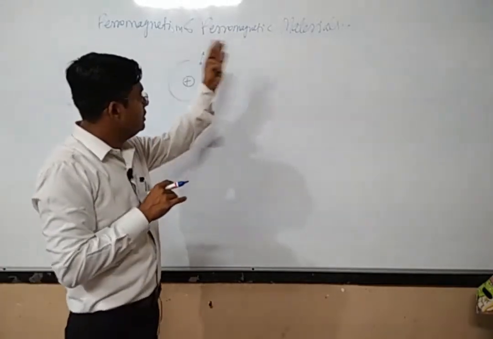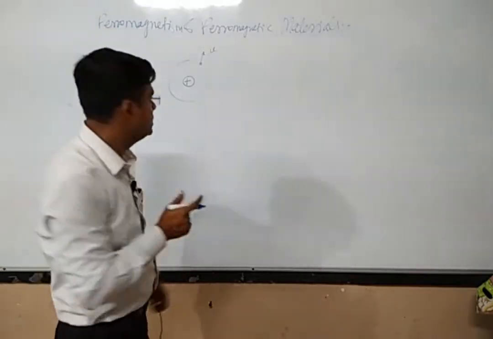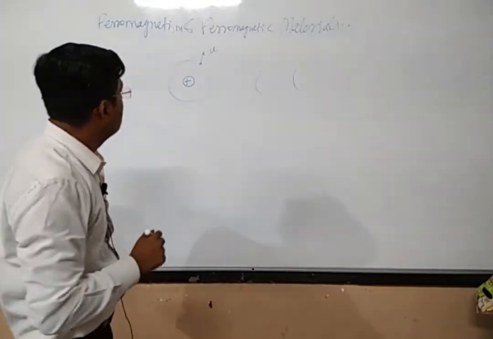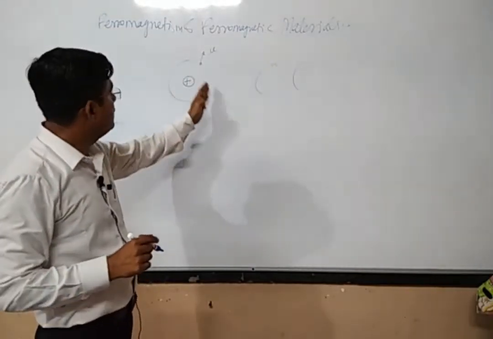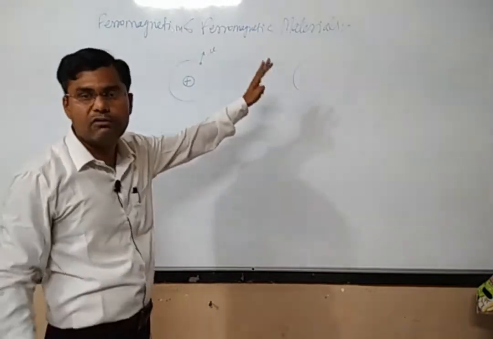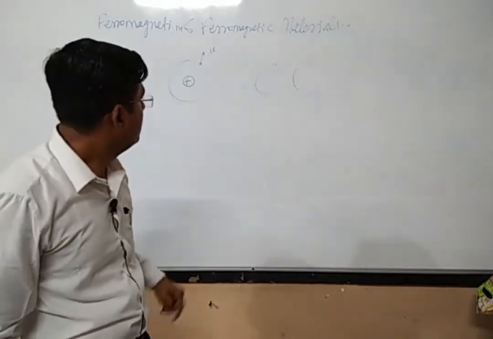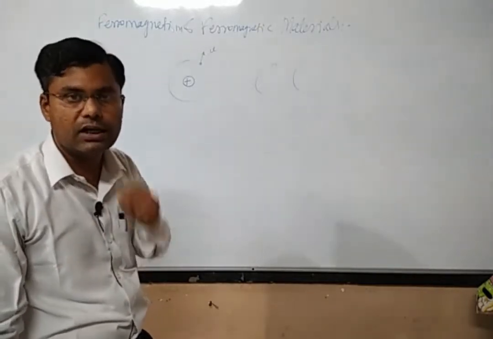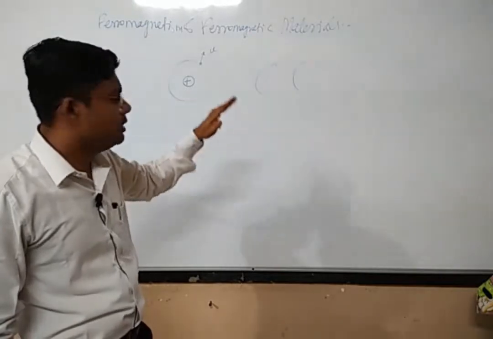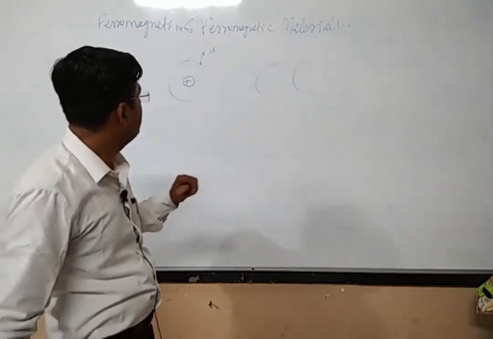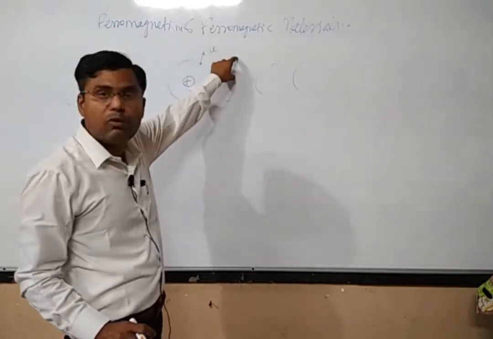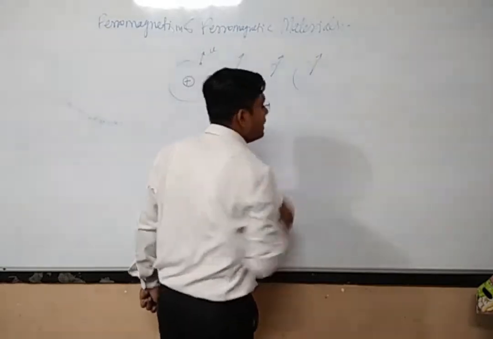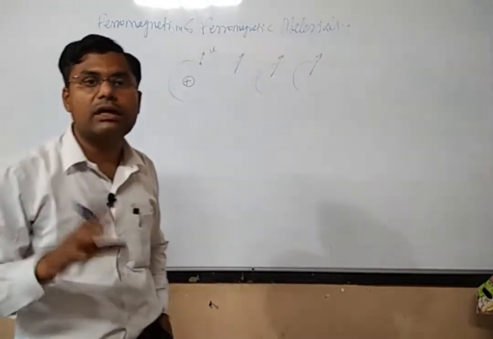Now in a ferromagnetic material there will be so many atoms, and every atom will have some permanent magnetic moment. What makes a ferromagnetic material so different is this: the individual magnetic moment vectors are nearly aligned in one direction.